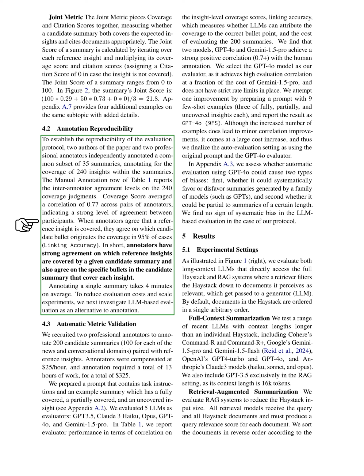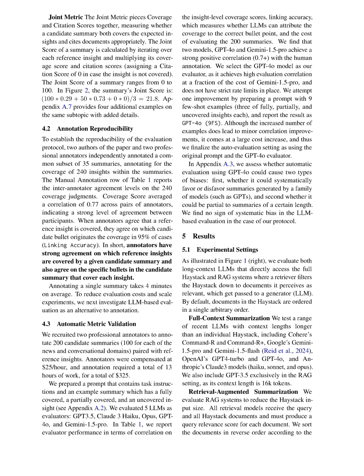To make sure our evaluation process is consistent, 2 authors and 2 annotators independently reviewed a set of summaries and assessed the coverage of insights. The results show a strong agreement between the annotators on which insights are covered by a summary and which bullet points cover each insight. Annotating one summary takes about 4 minutes on average. To make evaluations more efficient, we explore using language models for evaluation instead of manual annotation.